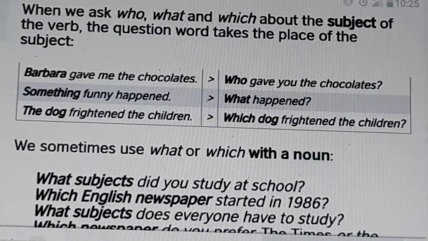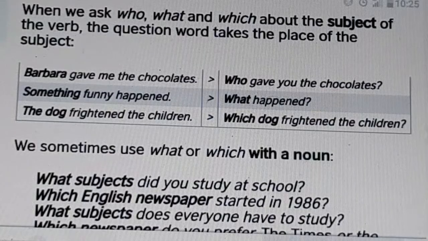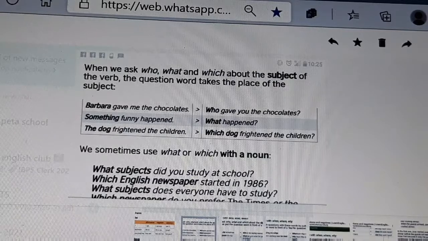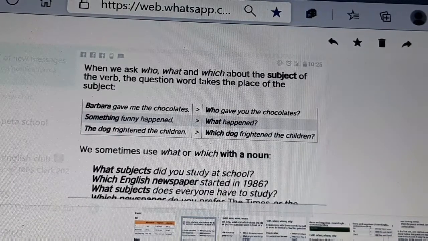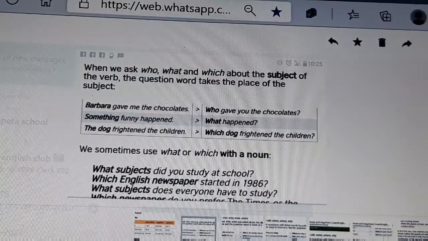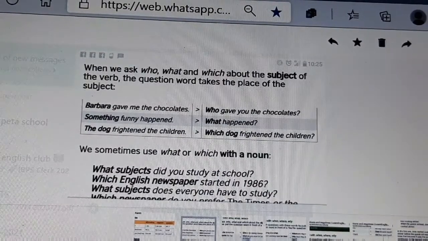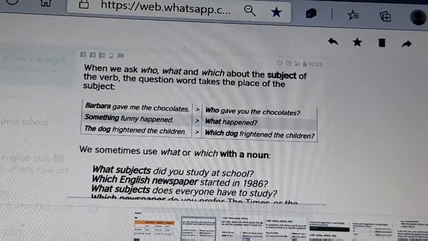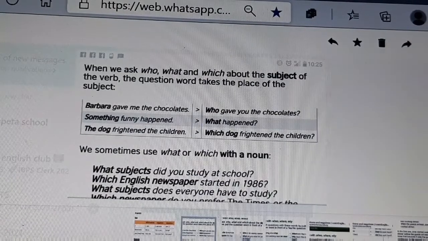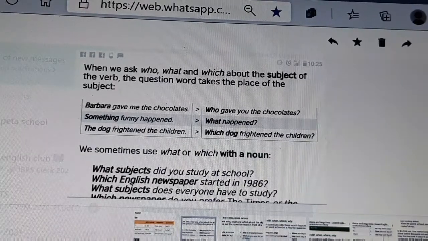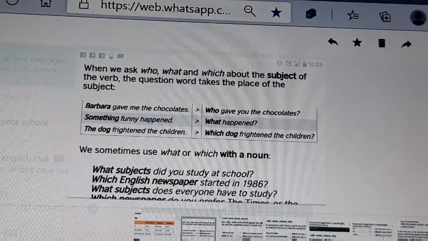When we want any information to write: I studied English, Telugu, Hindi at school. It is the question. For that, how to write the question form? Studied becomes did study. There you must put the subject after the auxiliary verb or helping verb: did you study at school? Before that, what subjects? That's the question form. It is enough.